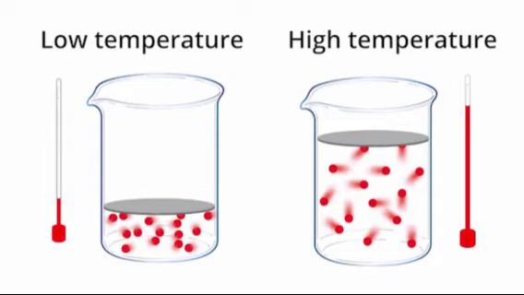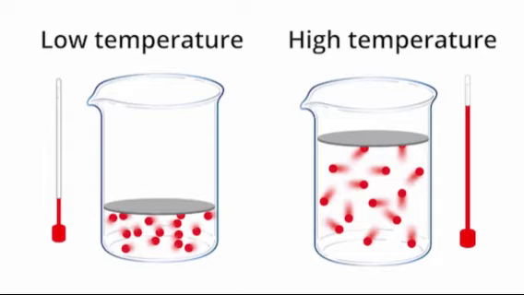So when we talk of temperature of a gas, we also talk about the kinetic energy of the molecules of the gas, as you can see above.